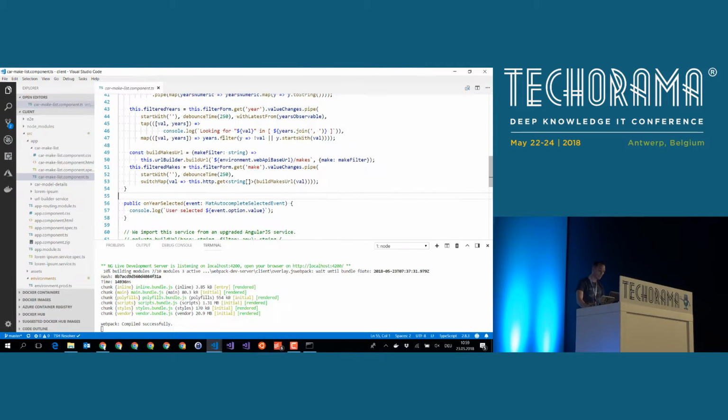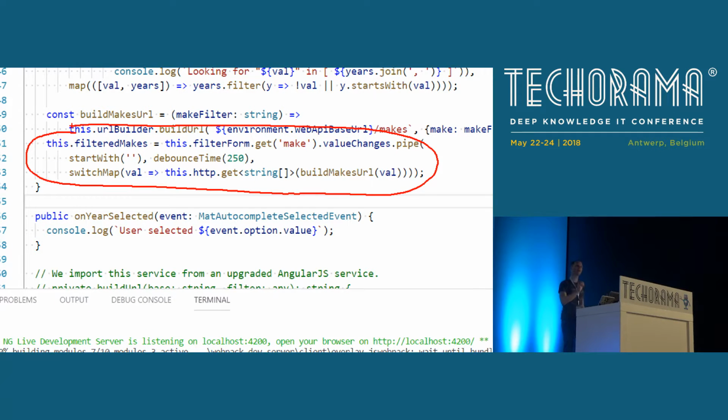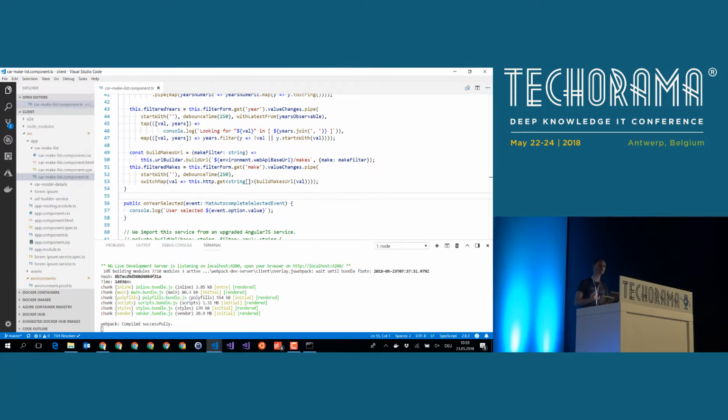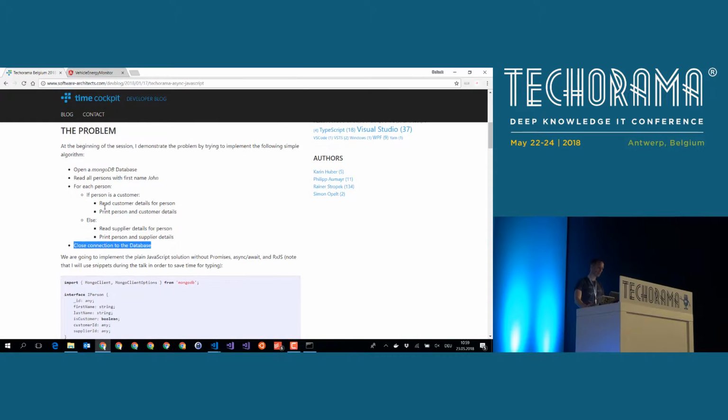So the whole implementation of this quite nice autocomplete combo box fits in a single line where we combine two observables with a pipeline. And I think this is a very nice example that shows the power of async programming with Rxjs. So, time is flying, and we are already done.